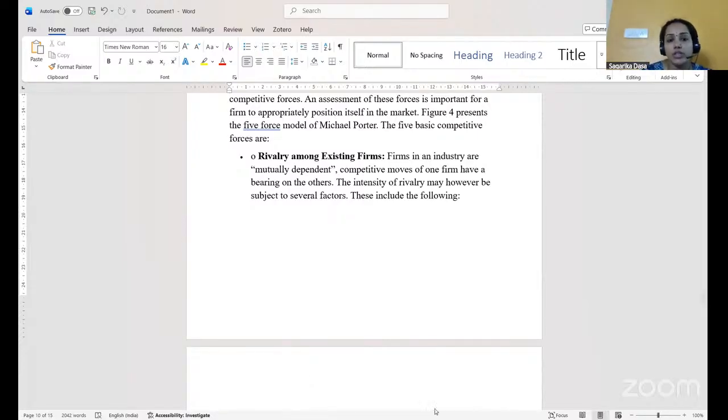Now, rivalry among the existing firms means the existing firms have close competition among each other. They are mutually dependent on each other. Firms in an industry are mutually dependent, and competitive moves from one firm affect another firm. The intensity of rivalry may, however, be subject to several factors.